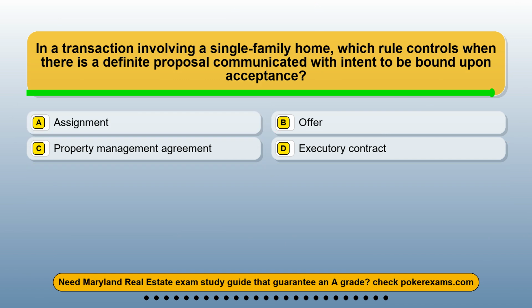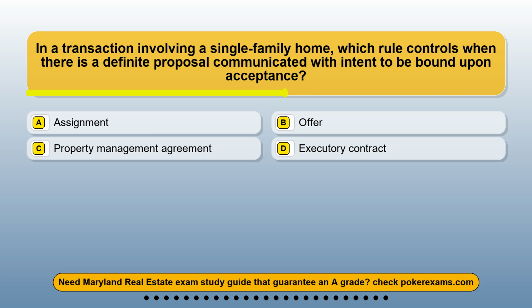Question 6. In a transaction involving a single-family home, which rule controls when there is a definite proposal communicated with intent to be bound upon acceptance? Option A. Assignment. Option B. Offer. Option C. Property management agreement. Option D. Executory contract.